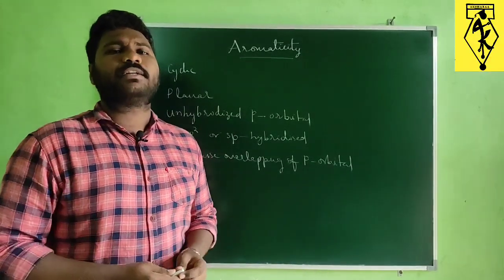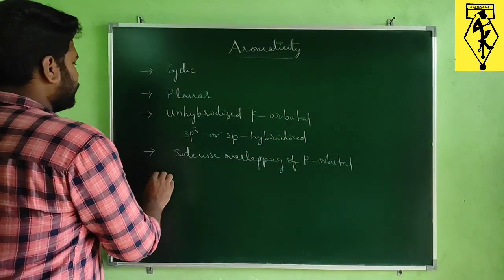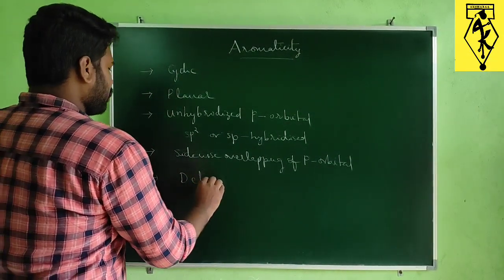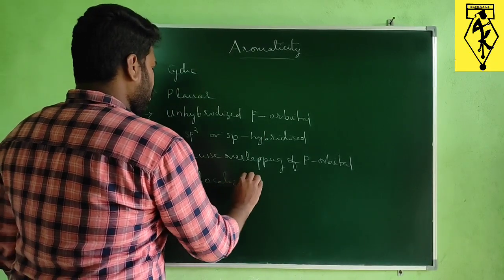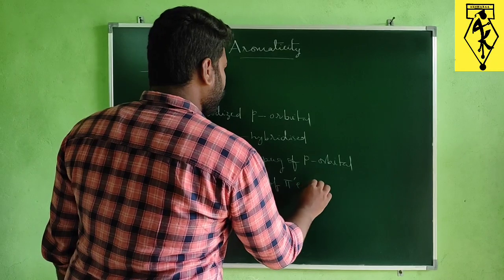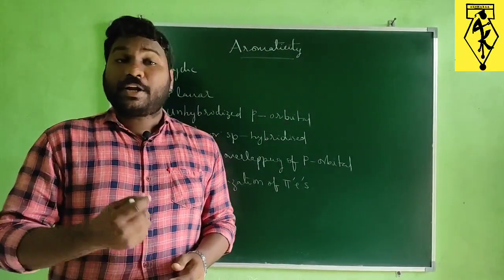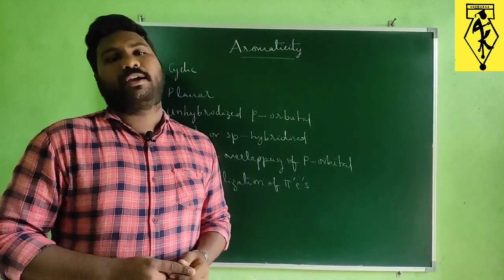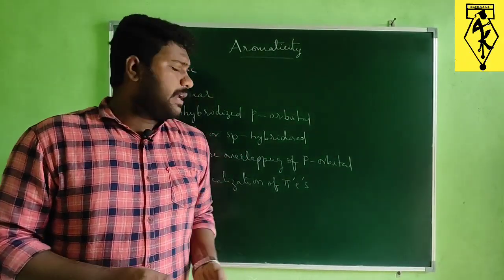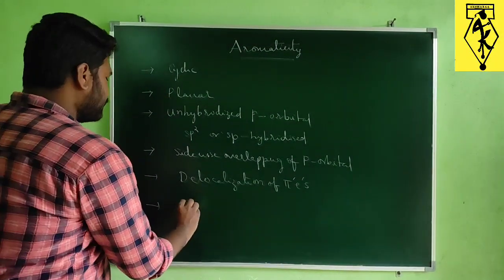This is an important condition. There must be a continuous conjugation of pi bonding also. So there must be conjugation. This is another condition.